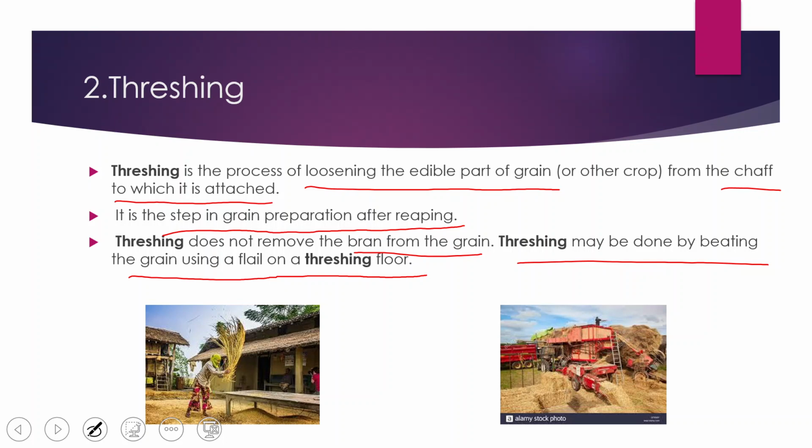So what we have learned, threshing is the process by which we can separate the grains from the chaff. Mainly it is done by beating on a surface. By the process of beating, the grains are loosened from the stalk and the grains are separated from the stalk of the harvested plant.